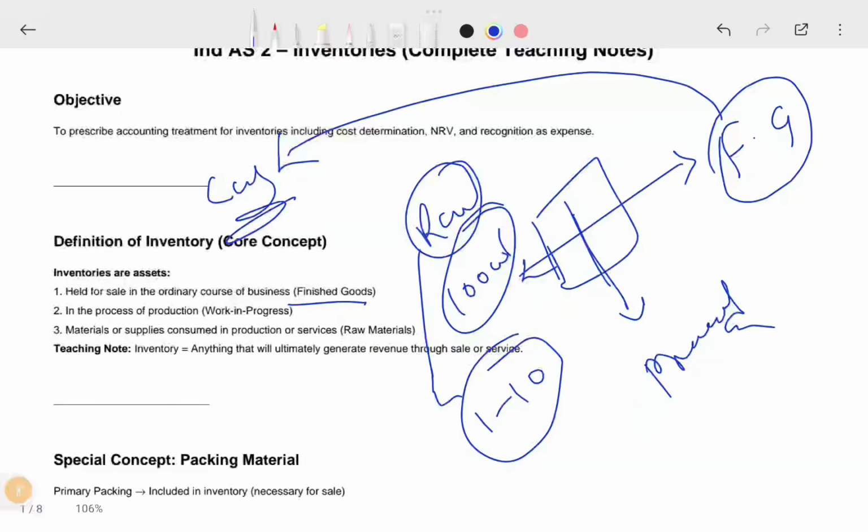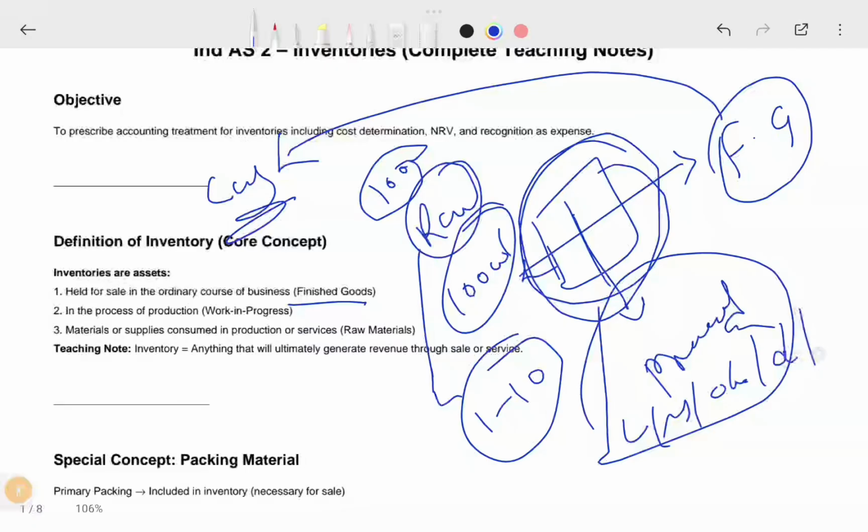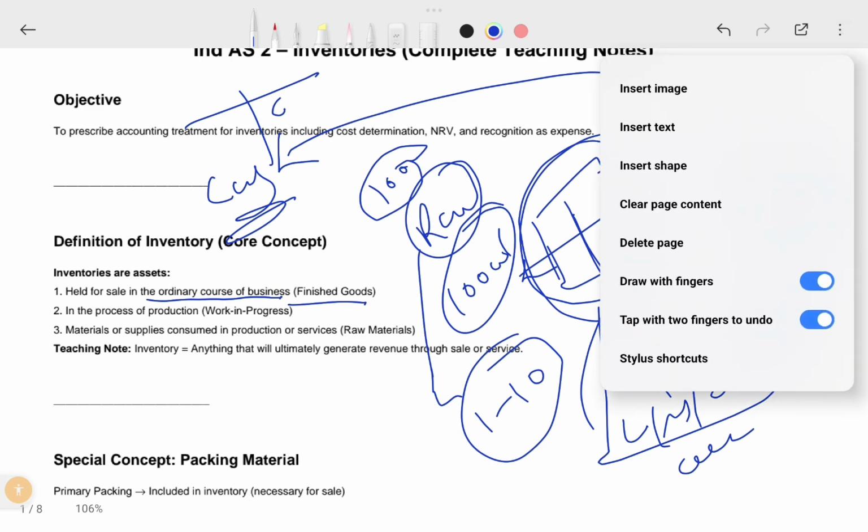Say for example, you have a mobile factory, so you took thousands of raw materials from your vendors and created one mobile using labor, material, office buildings and depreciation, I mean plant and machinery and other activities. You created one mobile, and then you packed that mobile into one good packing material, I mean one box with the charger and everything. See, this became finished goods for you. Your mobile selling business is your core business. That way you are using it in the ordinary course of business, so it would be your finished goods.